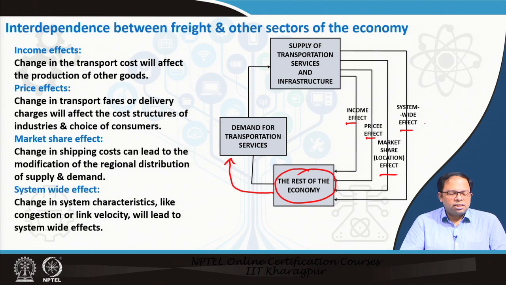And finally, there are system-wide effects. This market share effect also helps us determine that if there are supply and demand changes, then my choice of warehouses and my choice of transshipment will also be affected. So finally, we have system-wide effects, where a change in system characteristics like congestion or link velocity will also lead to system-wide effects. So these are the different ways freight influences the economy.